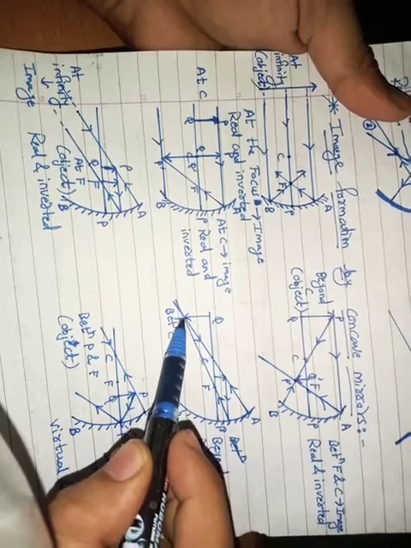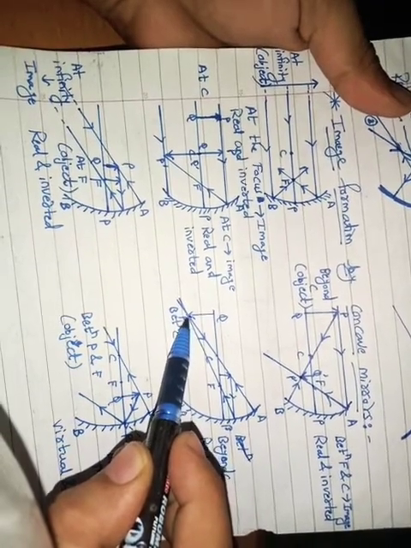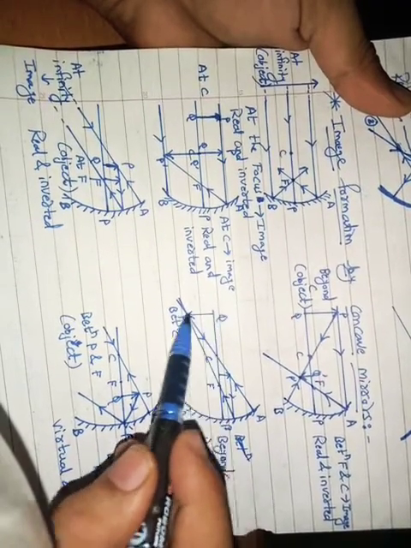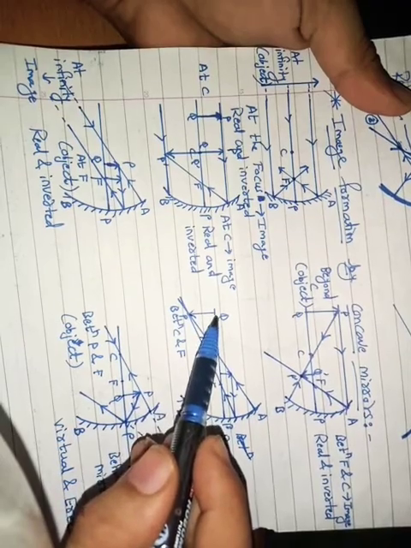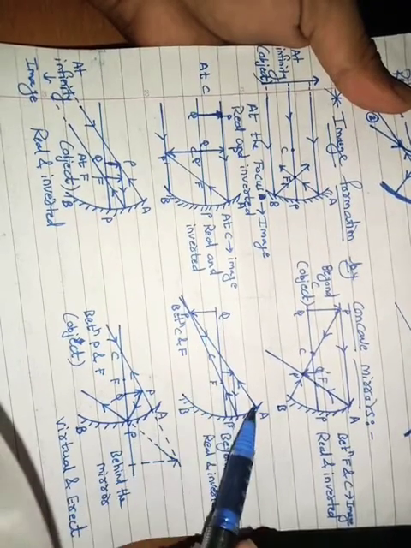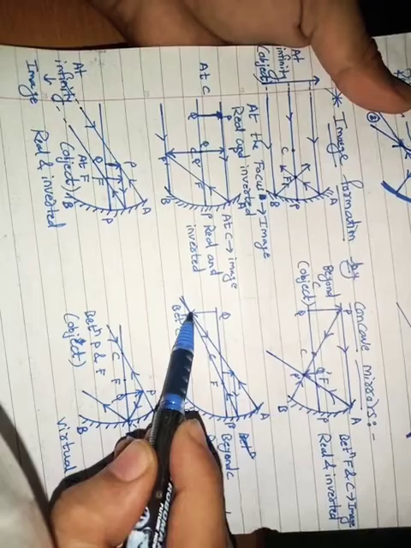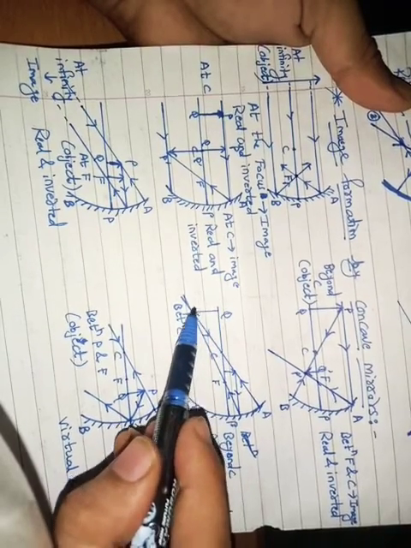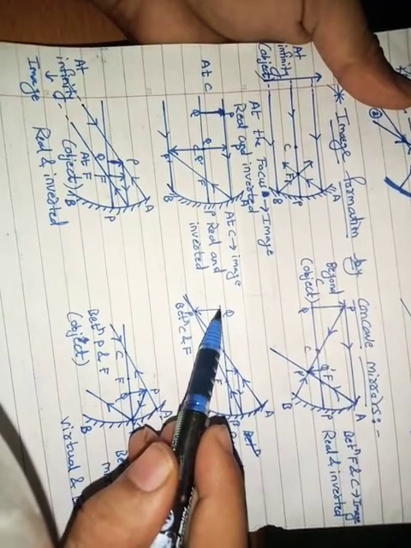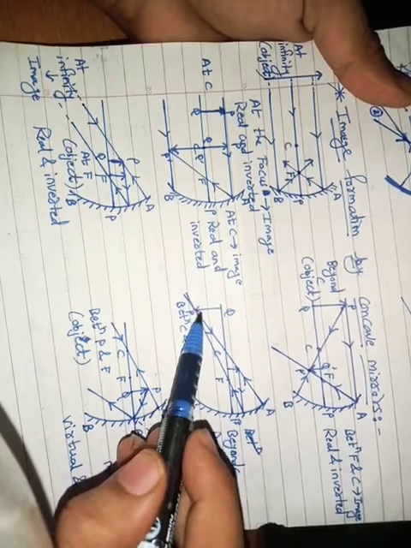So when the two rays meet after reflection, there is a formation of image. So your image will be formed here.